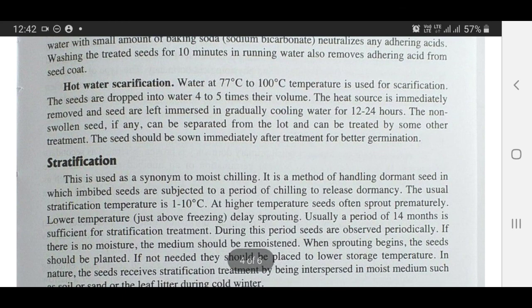Hot water scarification is also practiced to overcome seed dormancy. The temperature of water used for scarification should be kept at 77 to 100 degrees centigrade. The seeds are dropped into water four to five times their volume. The heat source is immediately removed and seeds are left immersed in gradually cooling water for 12 to 24 hours. The non-swollen seeds, if any, can be separated from the lot and treated by some other treatment. The seeds should be sown immediately after treatment for better germination.